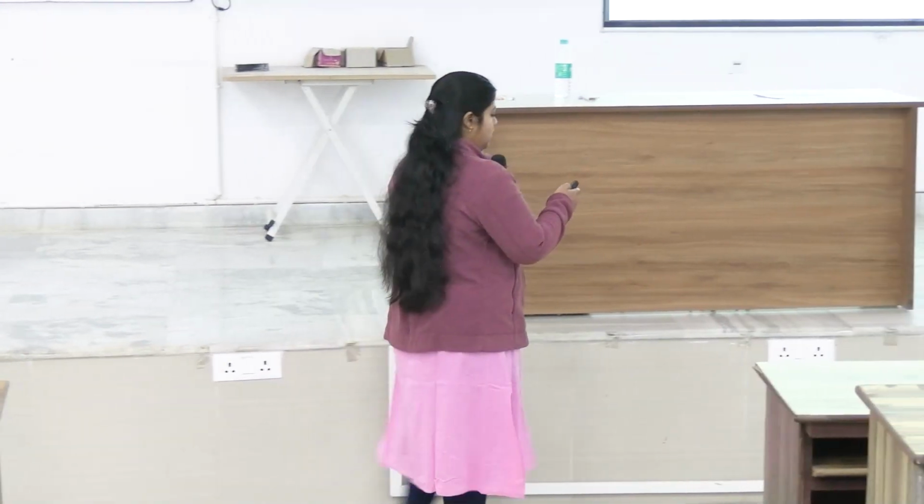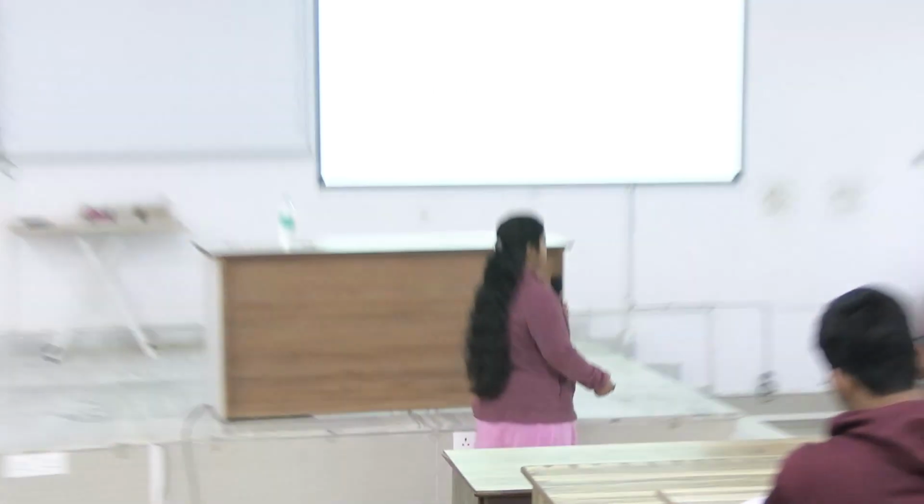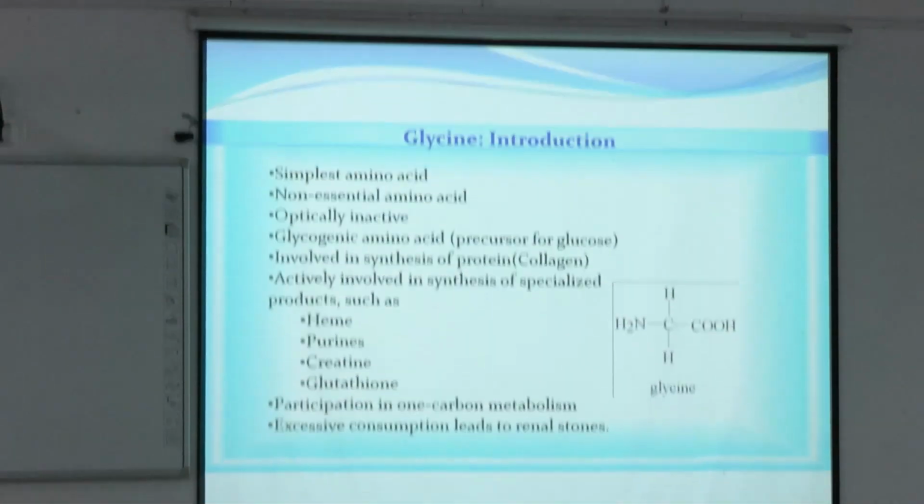Okay, so glycine metabolism. Though glycine is a non-essential amino acid, it is involved in the production of various important biological compounds. So glycine metabolism is important, and there are a few metabolic disorders related to glycine metabolism.